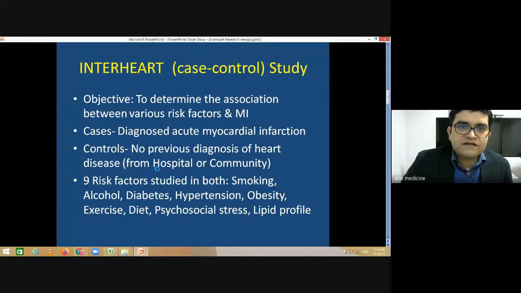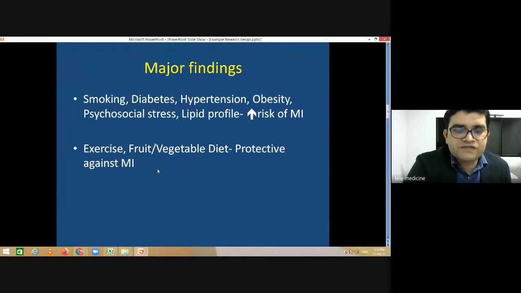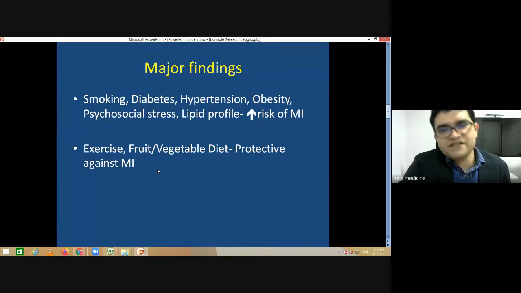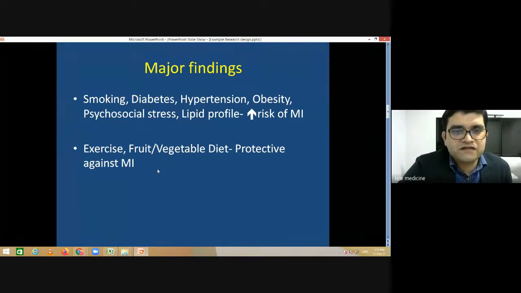And again, in this way, their finding was that a few of them, like smoking and hypertension, increase the risk of myocardial infarction, and exercise and diet protect against myocardial infarction. And they finished this study within 3 years. So they went retrospectively, from cases and controls to their risk factors, asking about the risk factors by history and by their medical records, and they finished this study in 3 years.